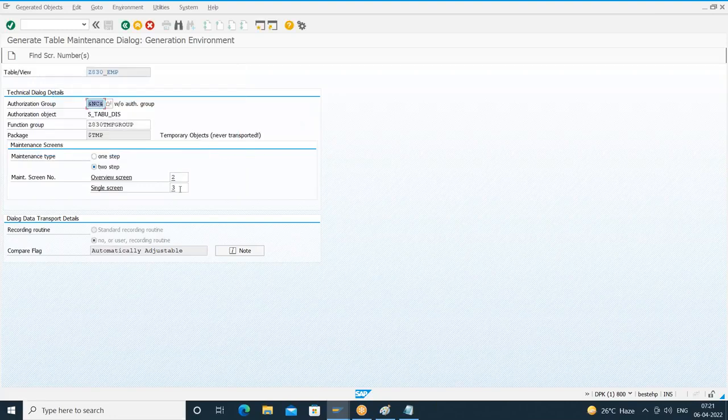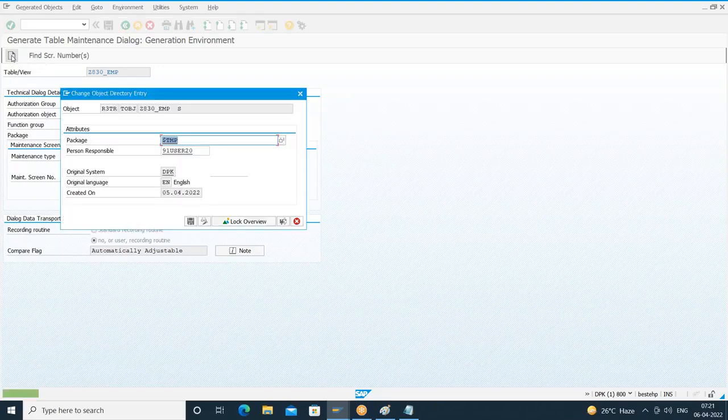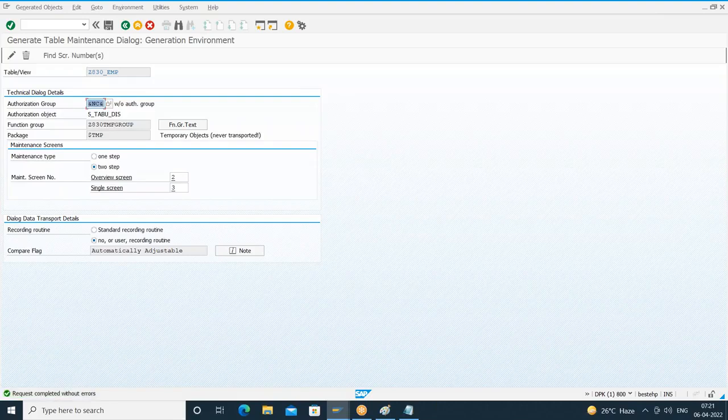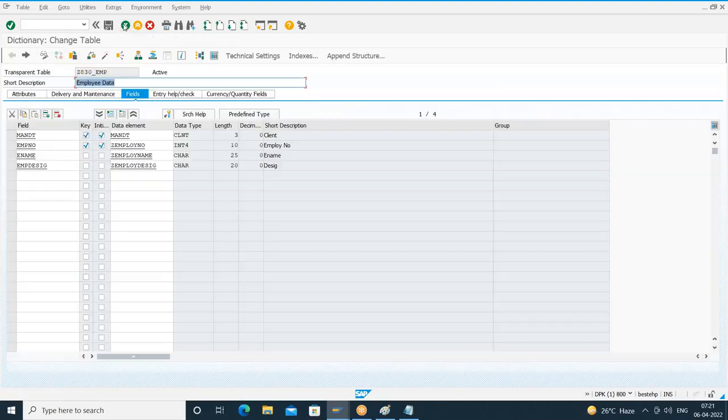It has proposed 2 and 3. Why 2 and 3? Because I used the same function group yesterday also. Yesterday it already proposed one screen number as 1. That's why it is following 2 and 3 now. Done. So after proposing the screen number, let us click on the create button on the application toolbar so that it starts generating the table maintenance. I'll save it in the local object. Request completed without errors. That's all. So we are done with the table maintenance generator.